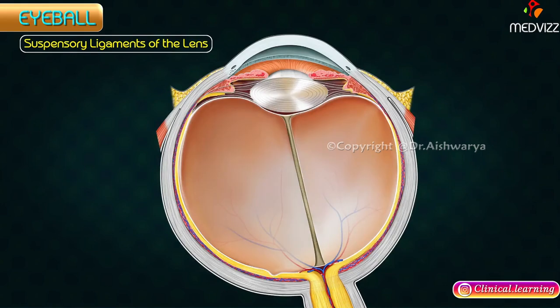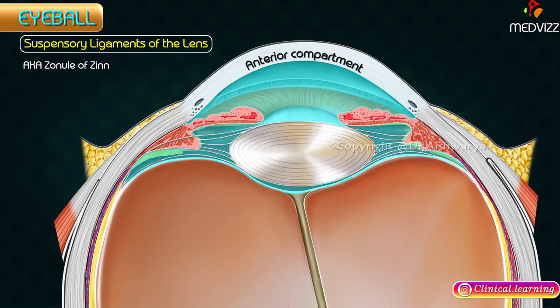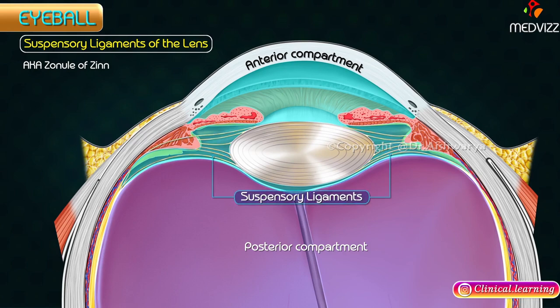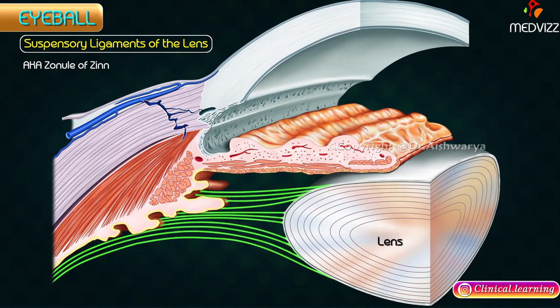Suspensory ligaments of the lens, also known as zonule of Zinn. The lens is suspended between the anterior and posterior compartments of the eye by suspensory ligaments of the lens. These ligaments extend from ciliary body to the lens capsule, mostly in front.